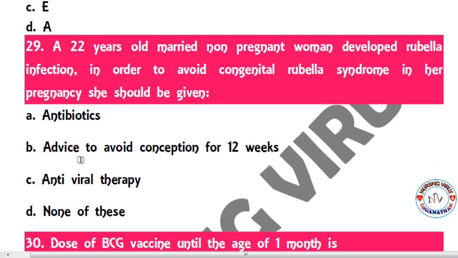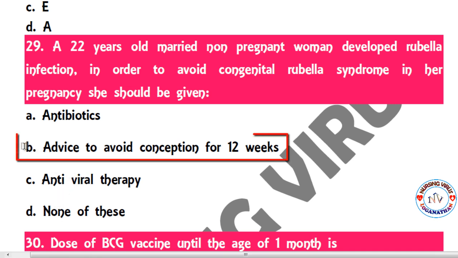So the next question. A 22 years old married non-pregnant woman developed rubella infection. In order to avoid congenital rubella syndrome in her pregnancy, she should be given antibiotics, advised to avoid conception for 12 weeks, antiviral therapy, or none of this. So here, for that woman with rubella infection, we need to advise to avoid conception for 12 weeks of period.